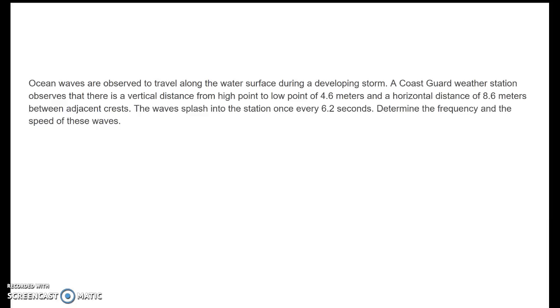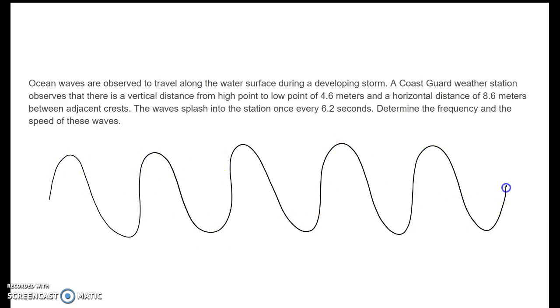So here's what we got. We have a vertical distance from high point to low point of the waves. Let me draw some waves. From here to here, the vertical distance, 4.6 meters, all right? Horizontal distance between adjacent crests, so from crest to crest, is 8.6 meters. The waves splash into the station once every 6.2 seconds. So every 6.2 seconds we have a wave cycle. So our period is 6.2 seconds. What's the frequency and speed?